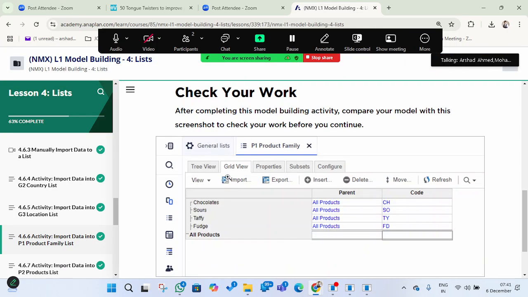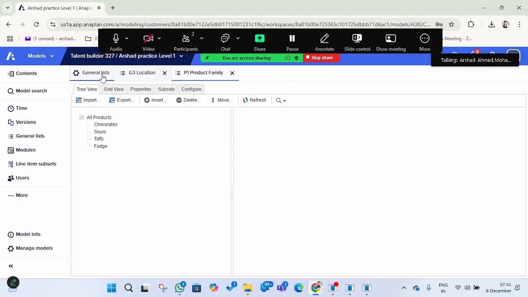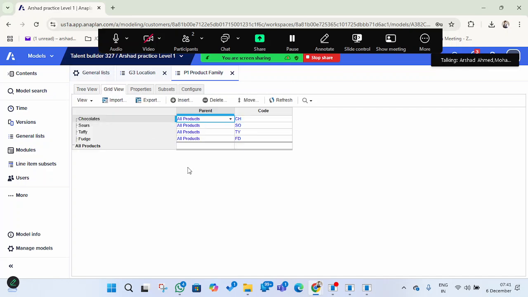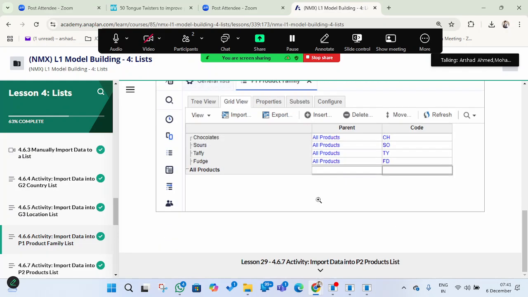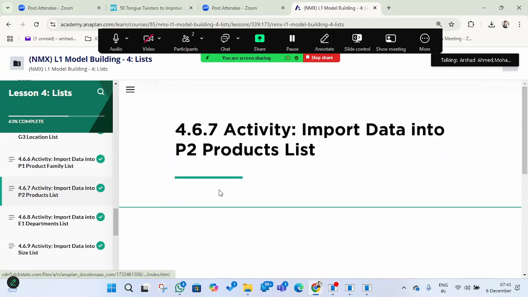As we can see here, this is what we have got. This is in the tree view, and this is in the grid view. All these are the information, the same thing which we have achieved here. And the next thing, we will be uploading the products now.